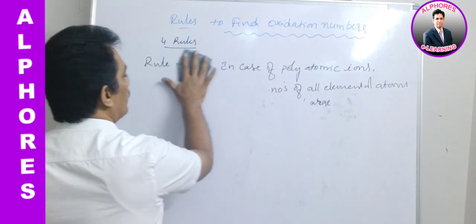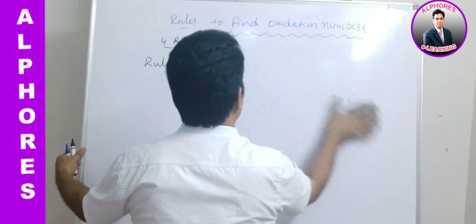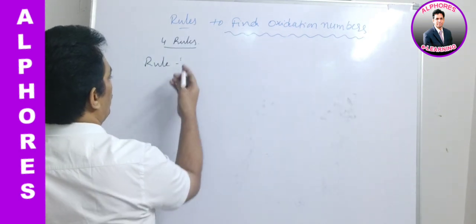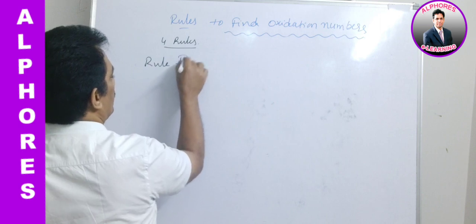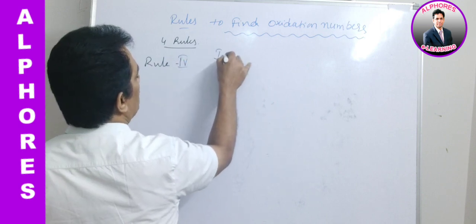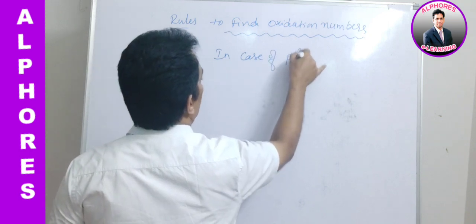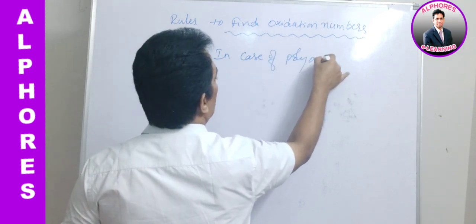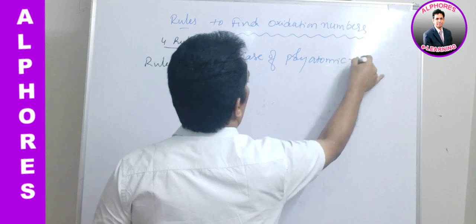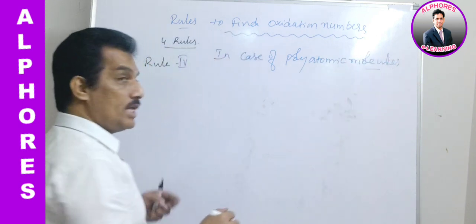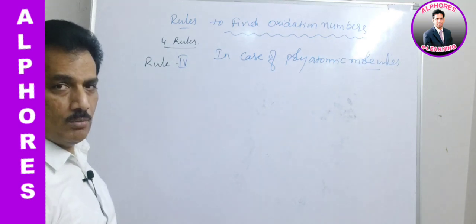And now let us consider rule number 4. In case of polyatomic molecules, polyatomic molecules means more than one atom present in the molecule.